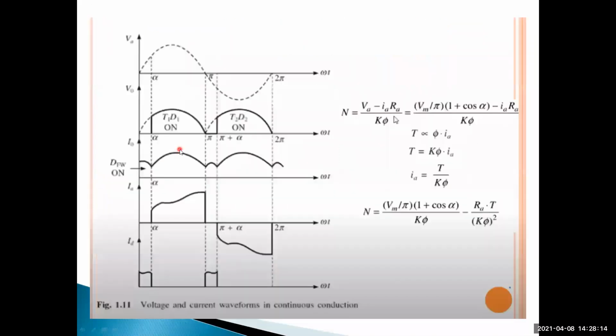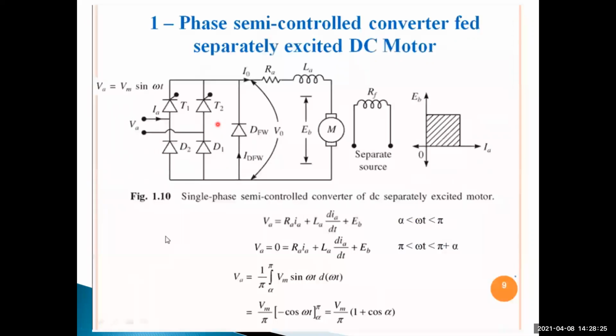So here in this region, SCR T2 is triggered, and SCR T2 and diode D2 come to the on state.